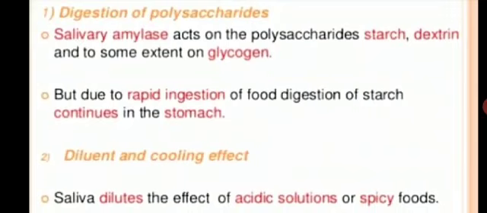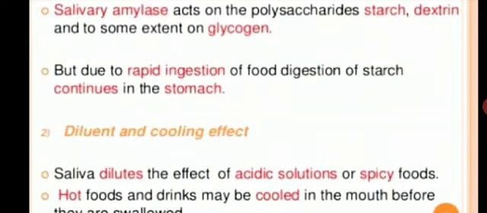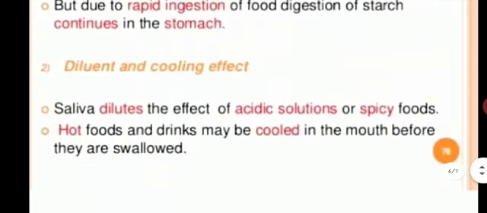And next is the diluent and cooling effect. In this, the saliva provides the cooling effect to your mouth as well as helps in the dilution of your food particles and digestion of your food. Saliva dilutes the effect of acidic solutions or spicy foods.